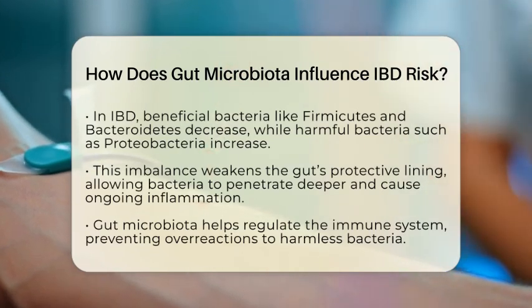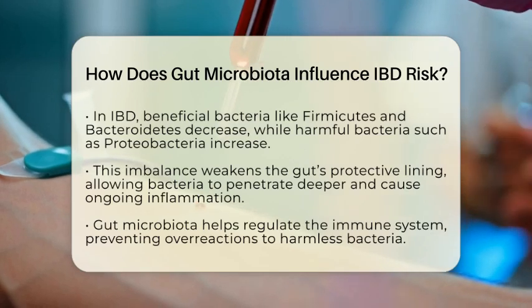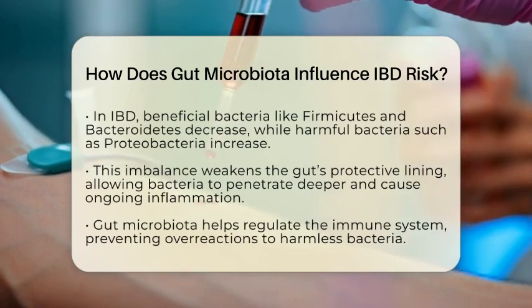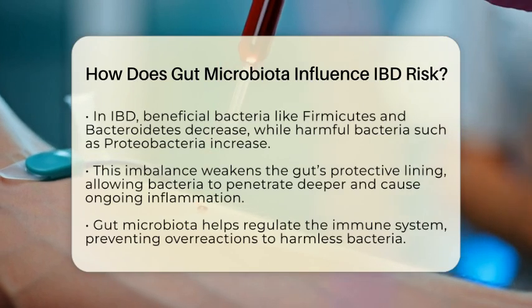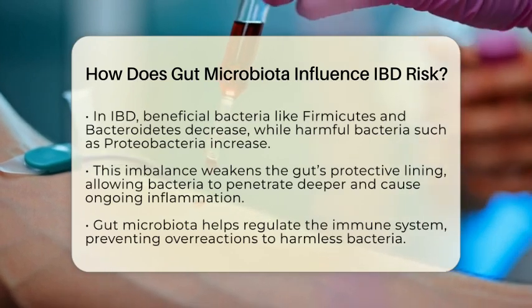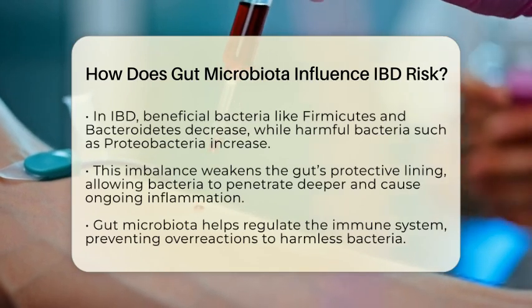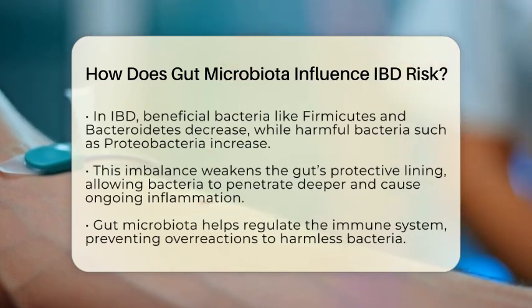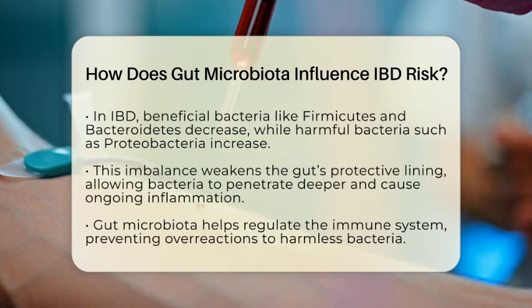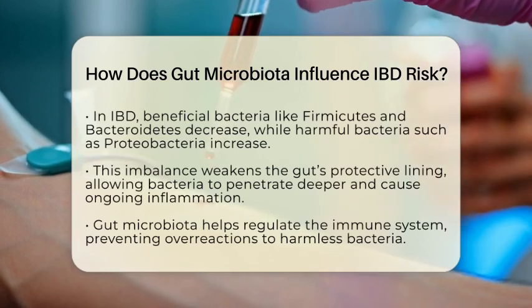Certain genetic factors, like mutations in the NOD2 gene, can impair how your body recognizes and responds to microbes. This faulty recognition can lead to persistent immune activation and chronic inflammation in the intestines. Your genes also influence how your gut bacteria interact with your body.